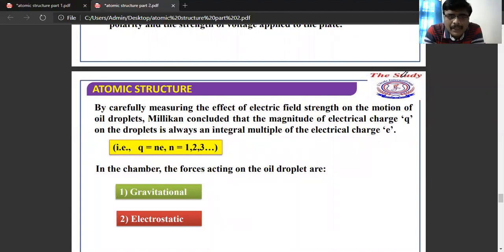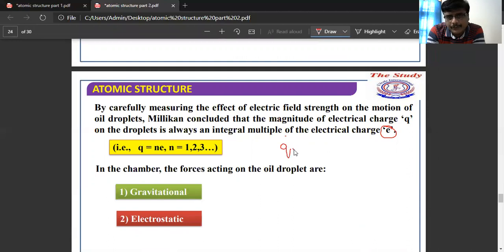So see here, by measuring the effect of electric field strength on the motion of oil droplets, Millikan concluded the charge, that is Q. So he calculated the charge on the droplets is always an integral multiple of charge e. So he has given the formula Q is equal to ne, where Q is the electrical charge. Electrical charge is always an integral multiple of charge, that is e.